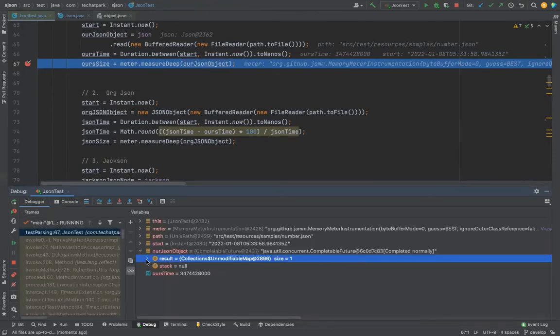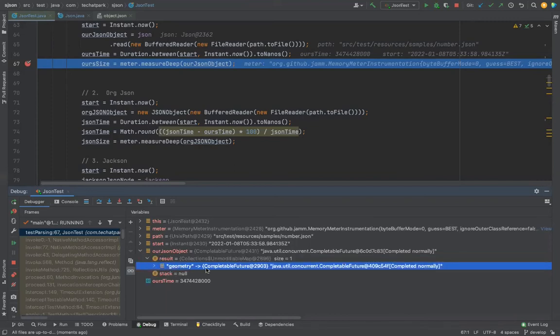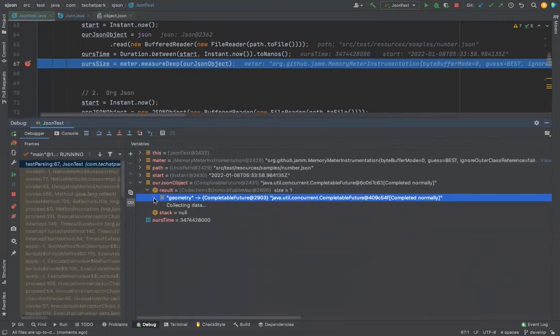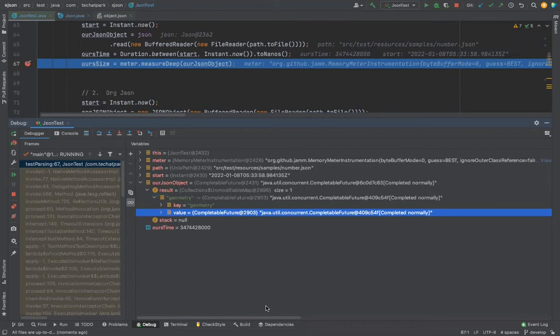This has a result of size 1. It has a value for geometry, it seems. But what is wrong here? What is the content of this value here? It is a CompletableFuture. That is wrong, right? It's inside, it's a JSON value. So you need to resolve the futures before you return it. Am I making sense? Agreed? If you're returning a future, how will you measure the memory? It's something that is going to happen in future, right? You should have a resolved object so that memory can be measured. Agreed?